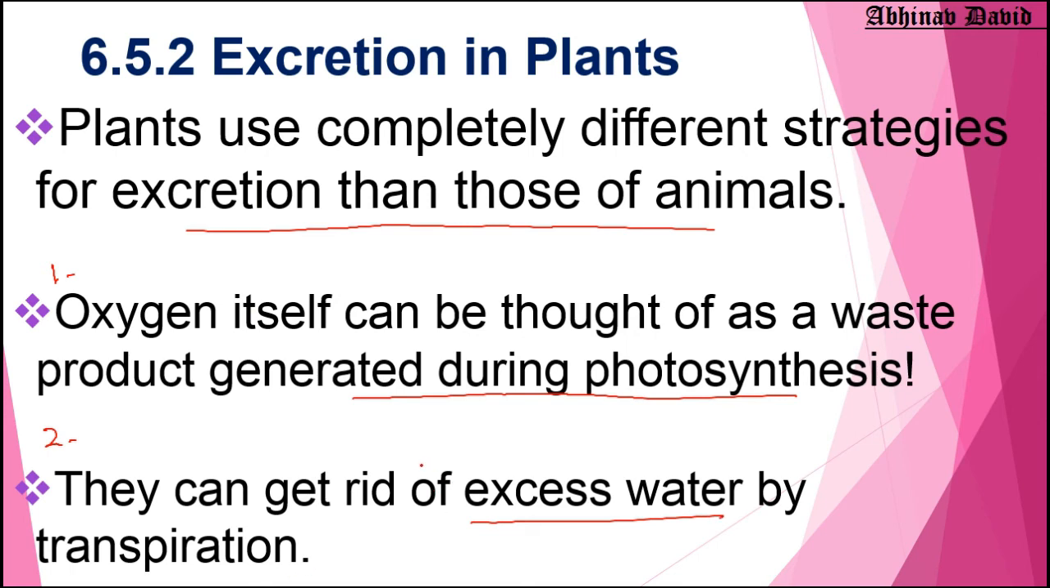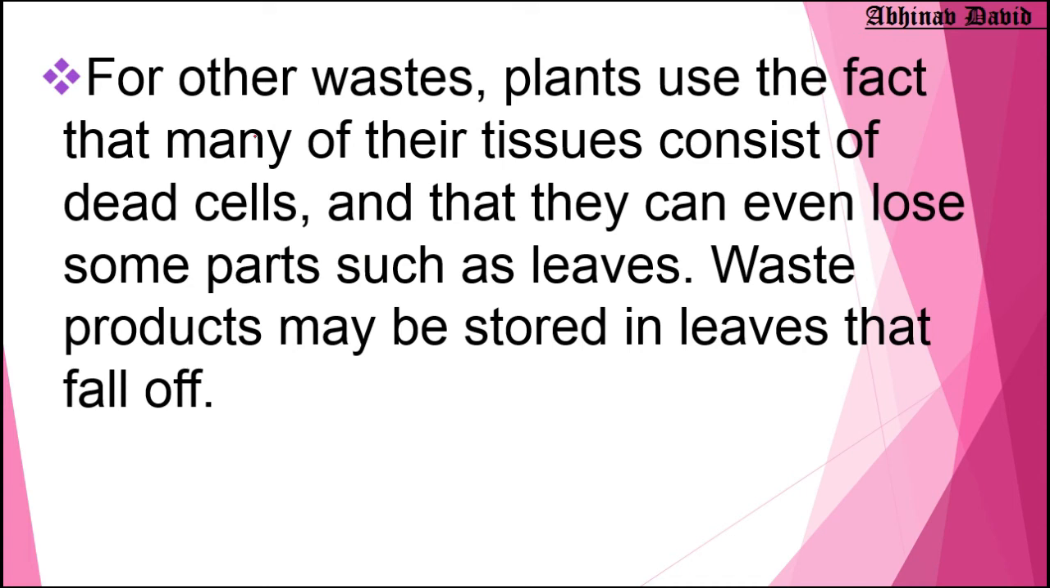Number three is also of the leaf. So what is number three? For other ways, plants use the fact that many of their tissues consist of dead cells, and they can even lose some parts such as leaves. So waste products may be stored in the leaves that fall off, as I have already told you. The leaves which are falling off also have a lot of waste substances present in them.